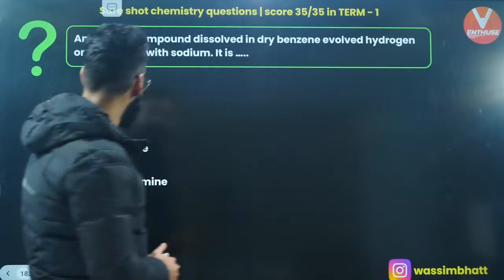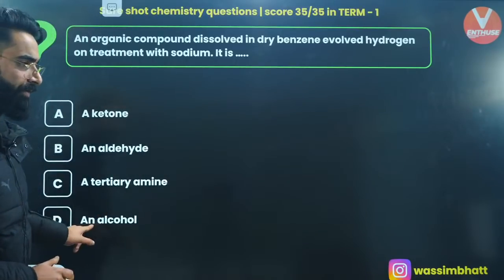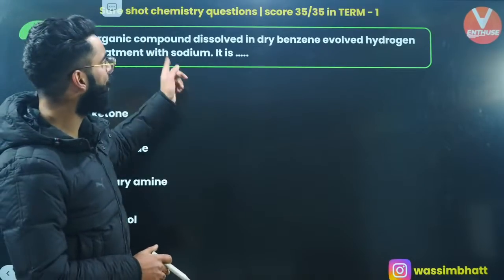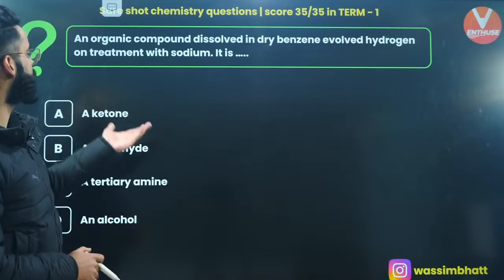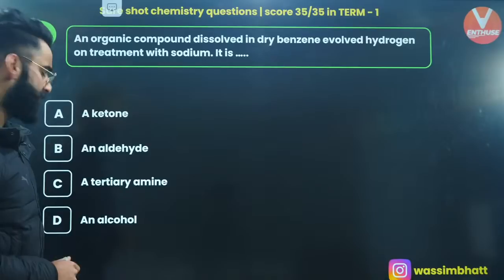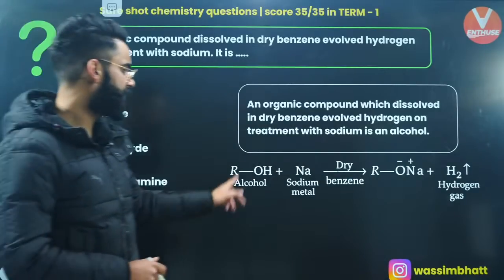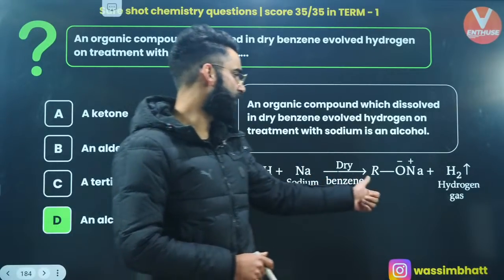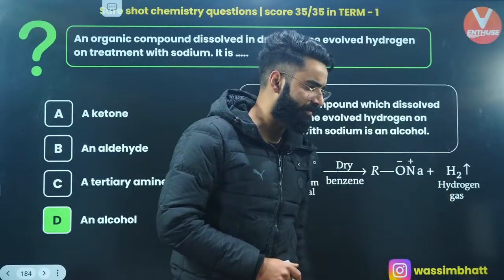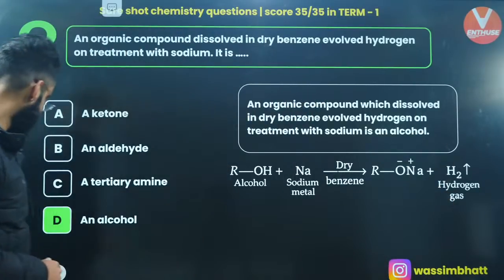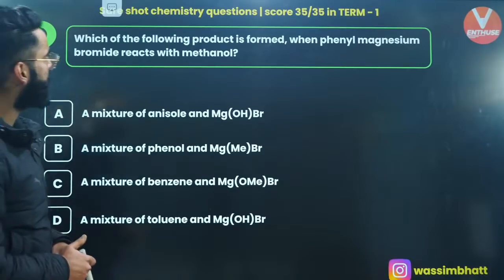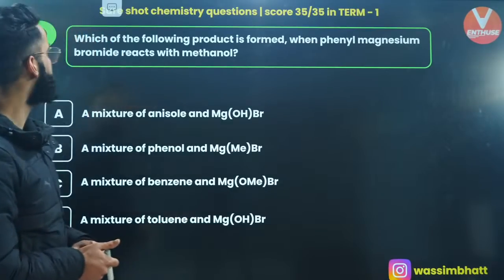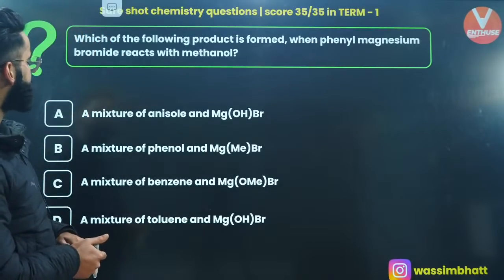It is absolutely going to be an alcohol. An organic compound dissolved in dry benzene evolved hydrogen on treatment with sodium, so it's absolutely going to be alcohol. Alcohol with sodium in presence of dry benzene gives you RONa, and with this H2 gas is liberated. Okay. Which of the following product is formed when phenyl magnesium bromide reacts with methanol?